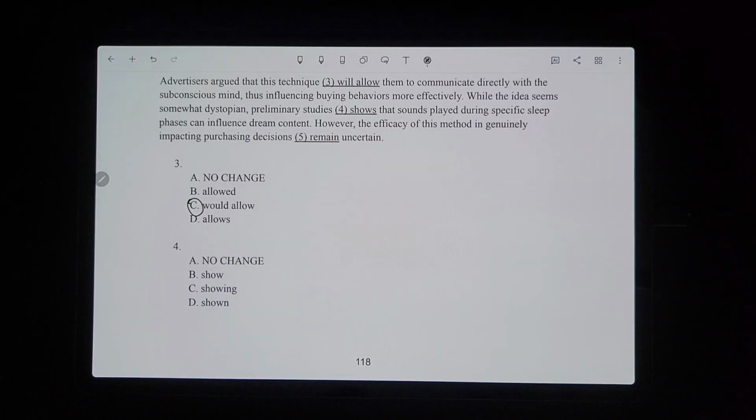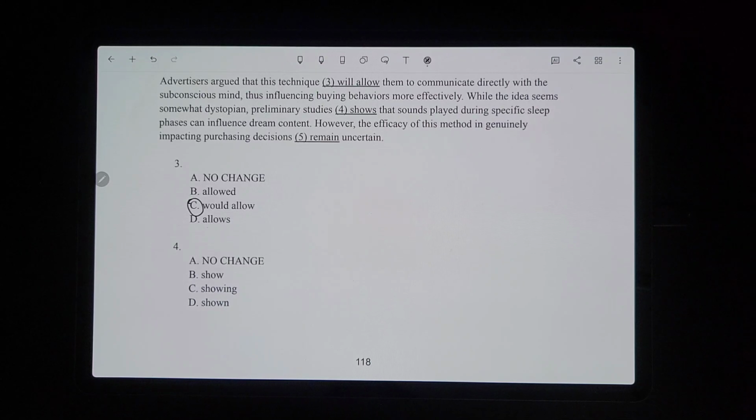They're saying the technique hasn't allowed them to communicate directly with the subconscious mind, yada yada yada, but it could. Hypothetically, it could happen. So that's why you use the conditional, which is would followed by the verb.